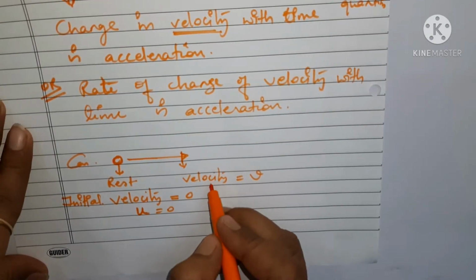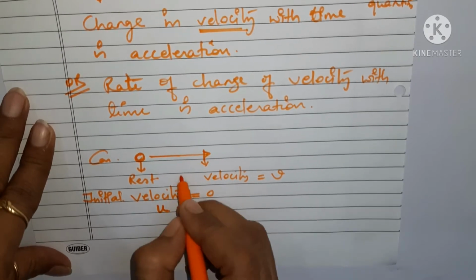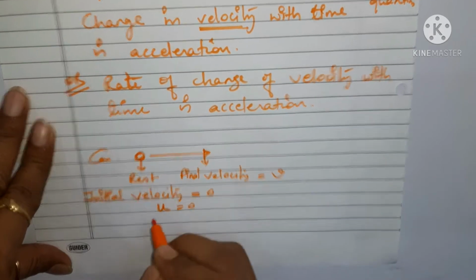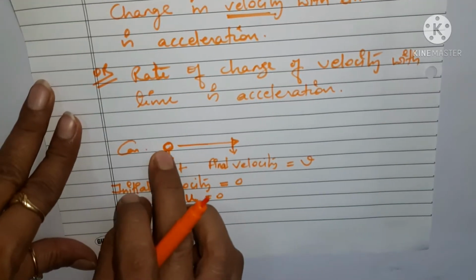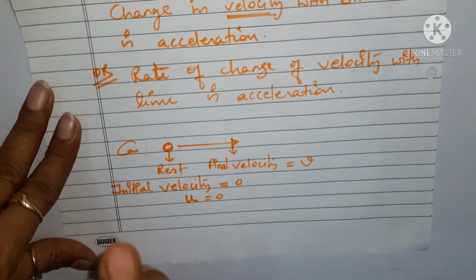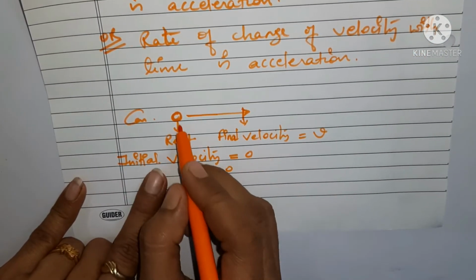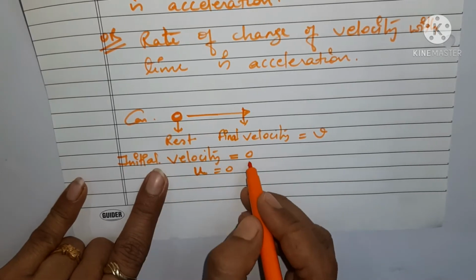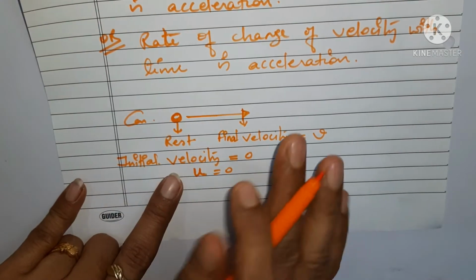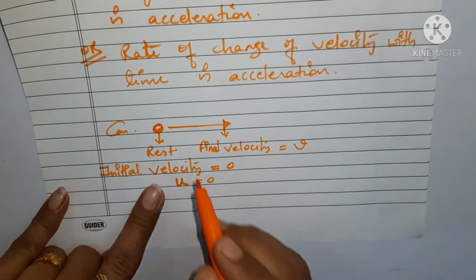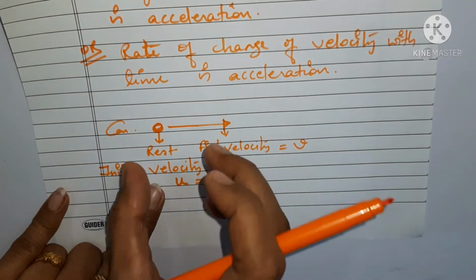When I'm talking about the second velocity, this is final velocity. So we have two velocities. The starting velocity was the initial velocity. Remember, it is not always 0. Since the car was at rest, that is why we have taken initial velocity 0. It can be anything. But initial velocity and final velocity are the two velocities.